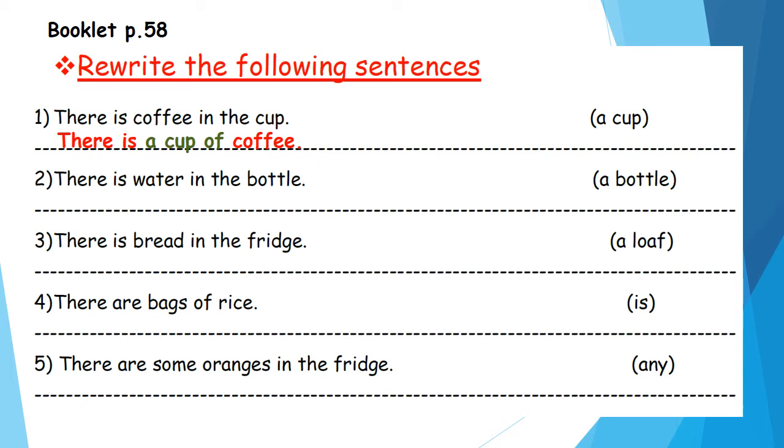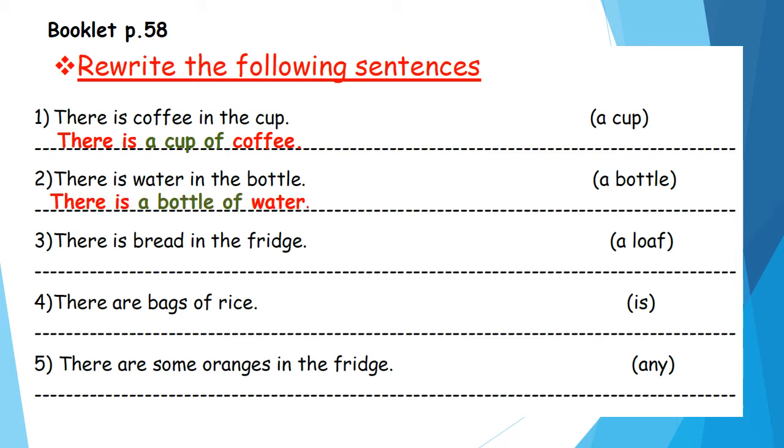Number 2. There is water in the bottle. Yes, and we want to use the expression a bottle of. So we'll start by there is, after that the expression, after that the uncountable noun. So we'll say what? Yes, there is a bottle of water.